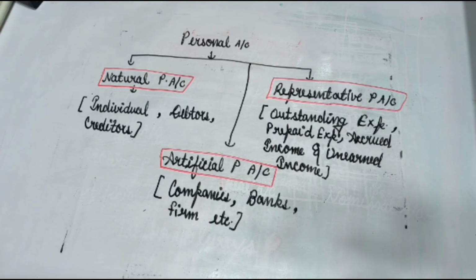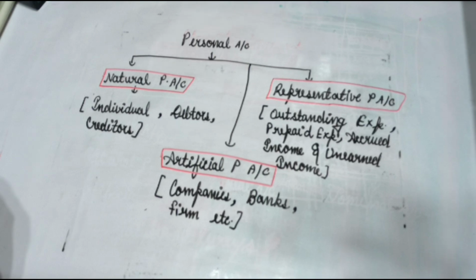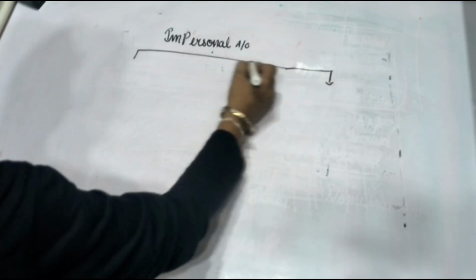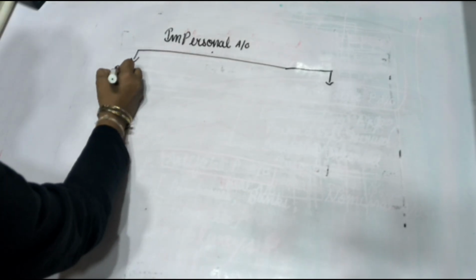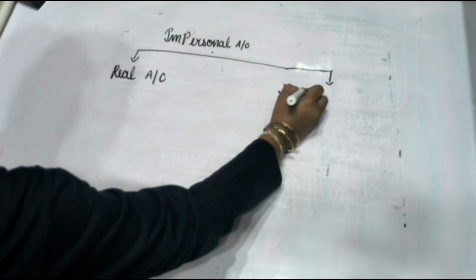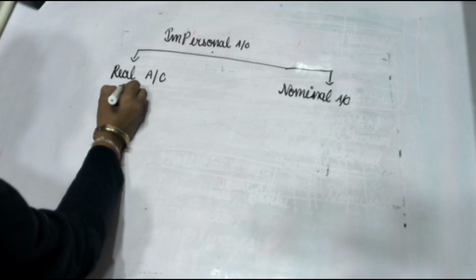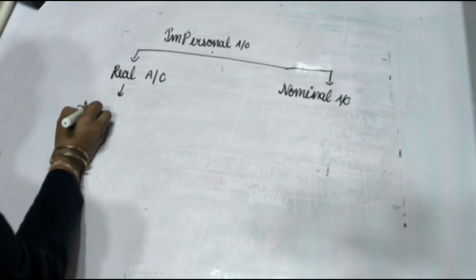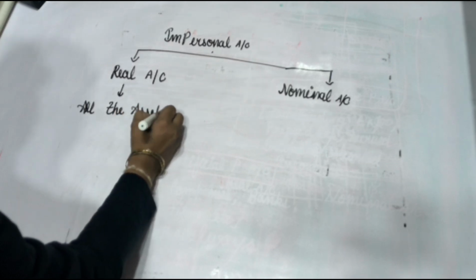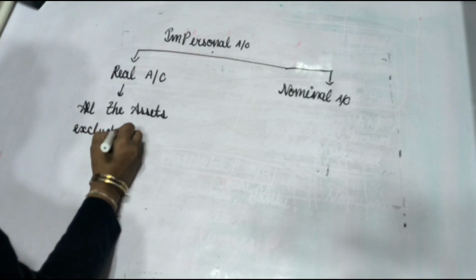Now we talk about the impersonal account. In this, we divide the category in the two types. The first one is real account and the second one is nominal account. In real account, we include all the assets, excluding debtors.